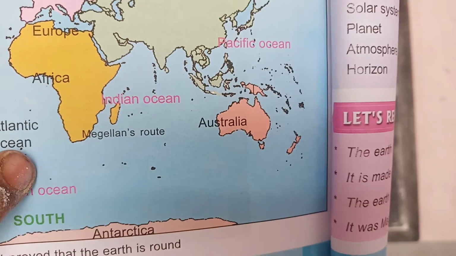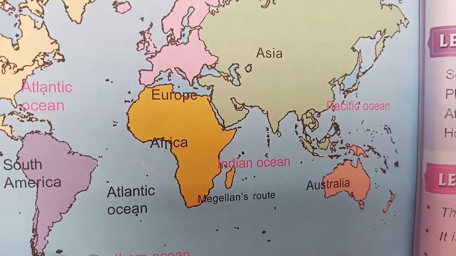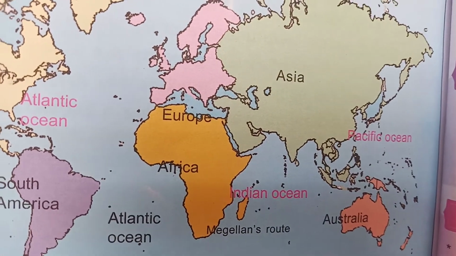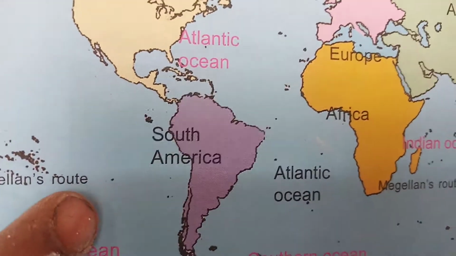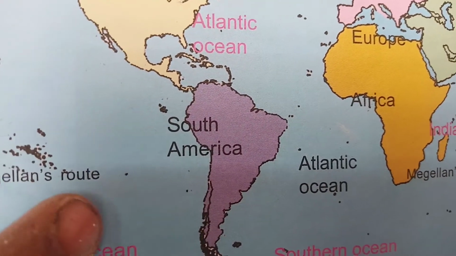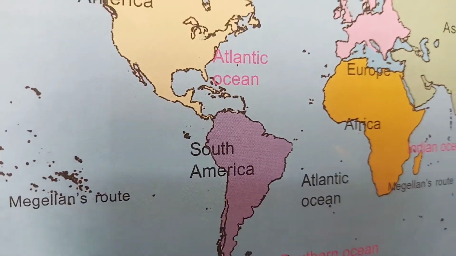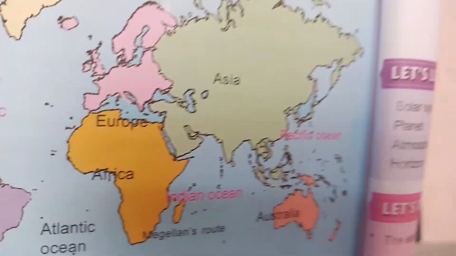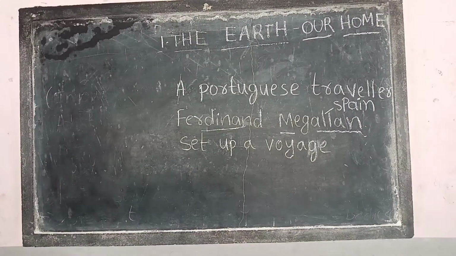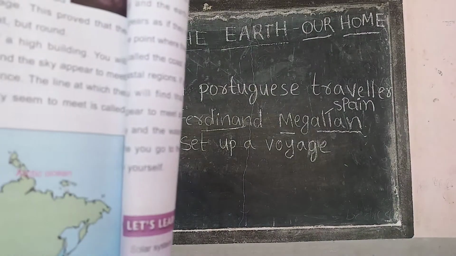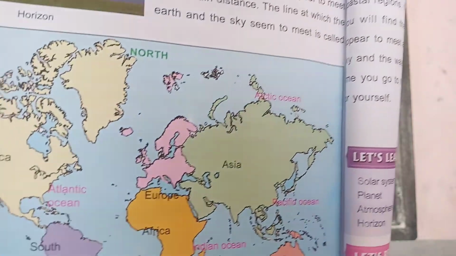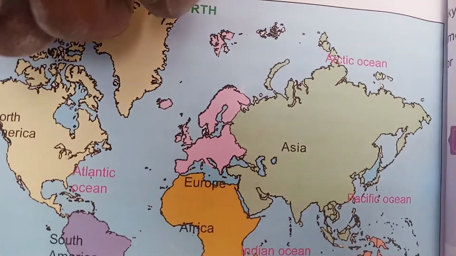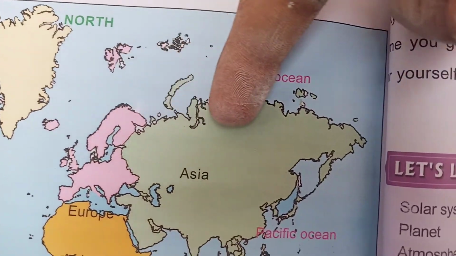So here you can see Magellan's route. The ship is going in this direction, and it turned back and revolved because the earth is round. He traveled continuously, and from the back side, because the earth is round, again he came back in the same direction.